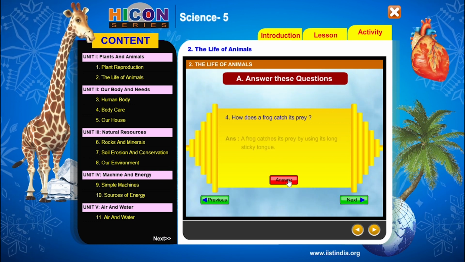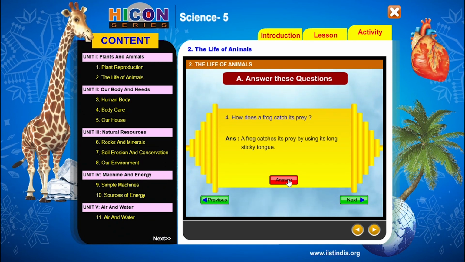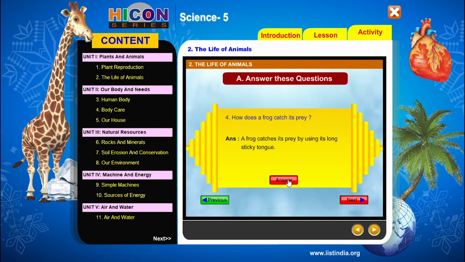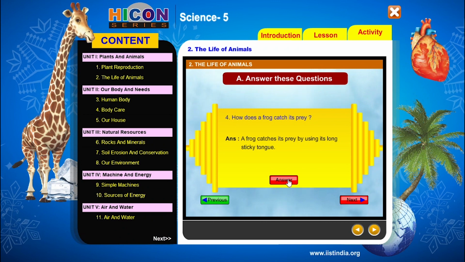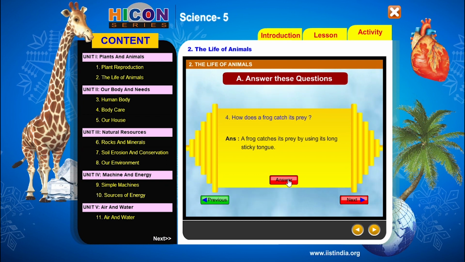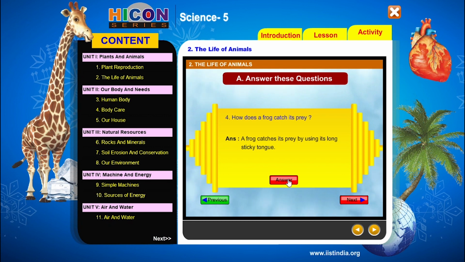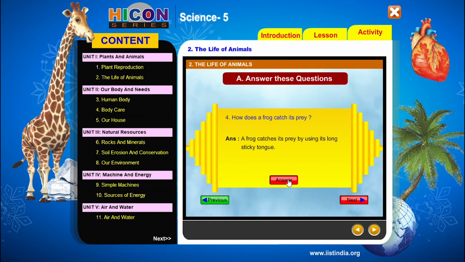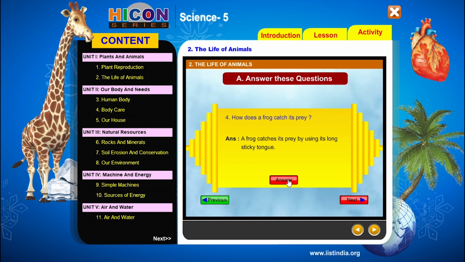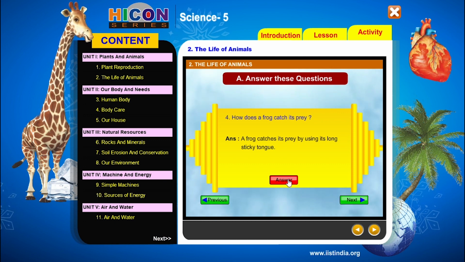How does a frog catch its prey? Children, see the answer. A frog catches its prey by using its long sticky tongue. Children, we have discussed in the chapter that the frog has a special tongue in its mouth. It has a long tongue, that means it can stretch its tongue to a long distance. And the tongue of the frog is sticky in nature.